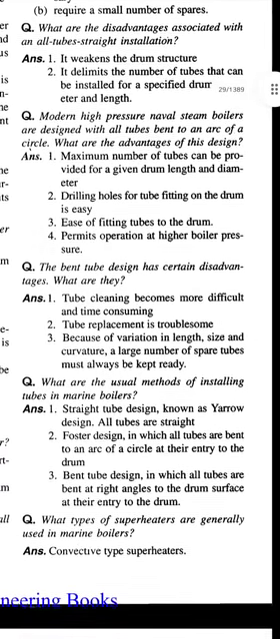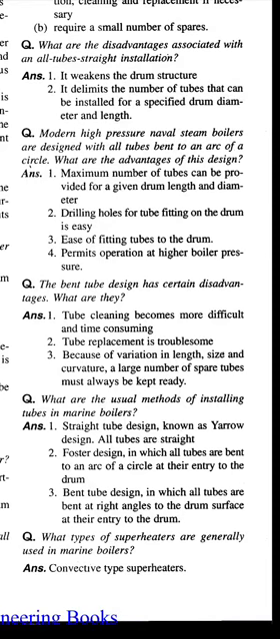Question. Modern high pressure boilers are designed with all tubes bent to an arc of a circle. What are the advantages of the design? Answer. Maximum number of tubes can be provided for a given drum length and diameter. Drilling holes for tube fitting on the drum is easy. Ease of fitting tubes to the drum. Permits operation at higher boiler pressure.